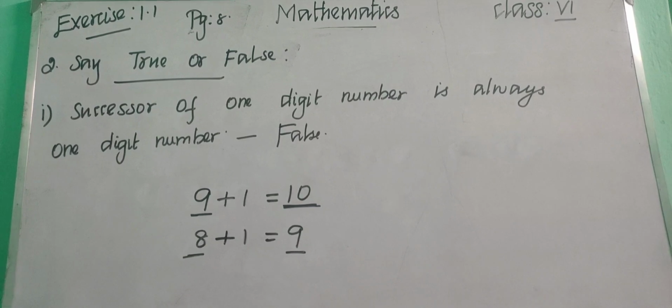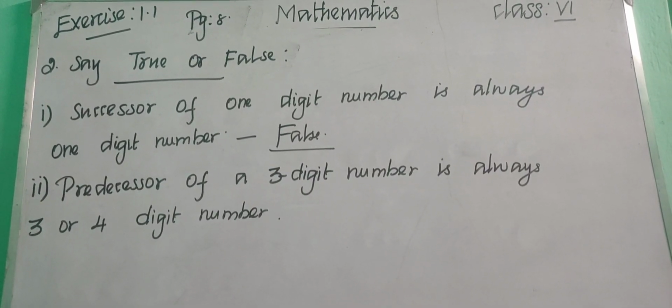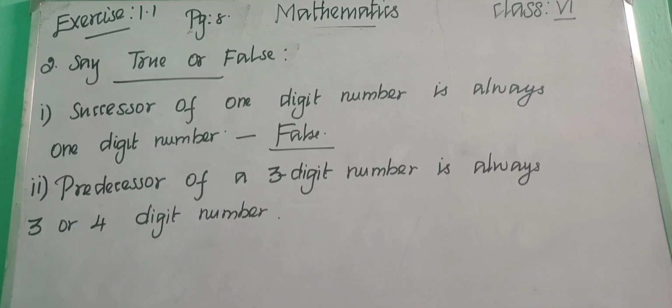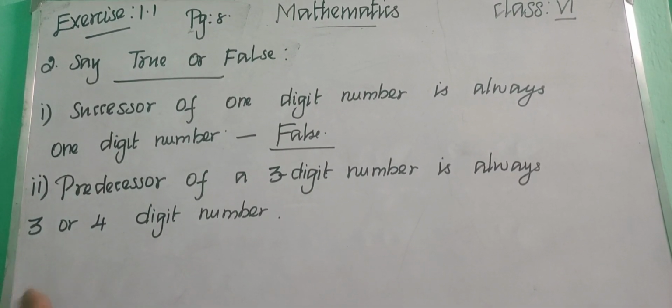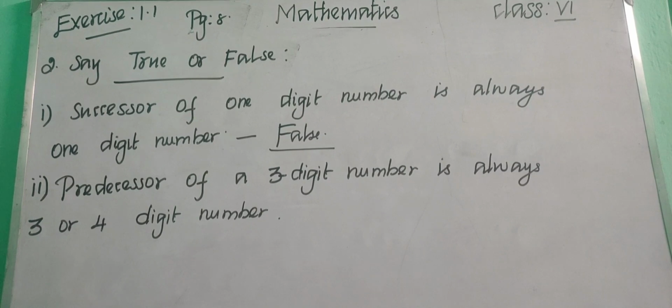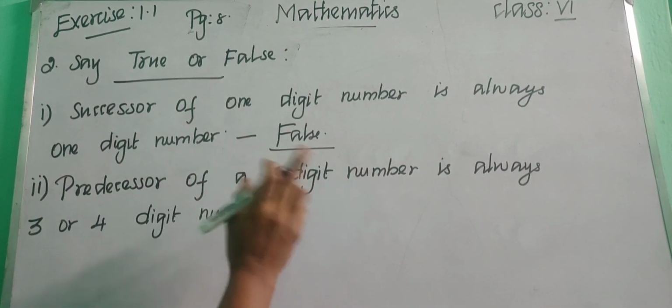Okay. So the next one, predecessor of a 3-digit number is always 3 or 4-digit number. So predecessor means before number, children. If we subtract, then I'll get the predecessor. So predecessor of 3-digit number.